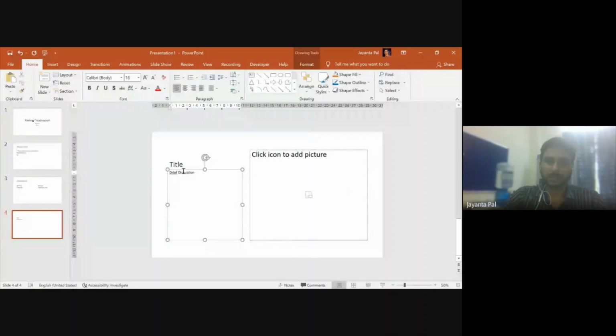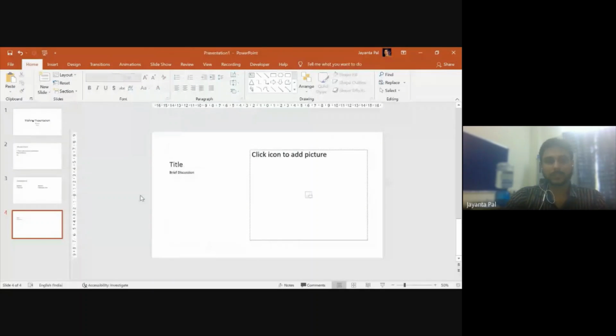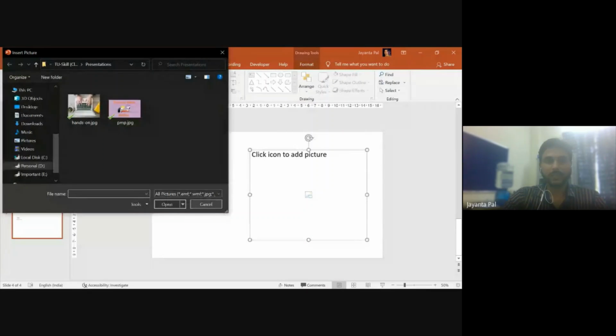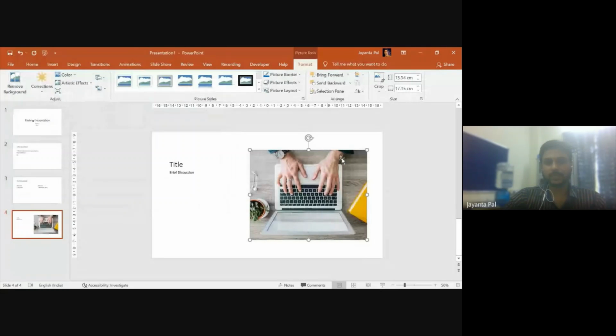Okay, so for example like this. So this is how we can change the layout of a particular design. So here, as it says click icon to add picture, I can click here to add some picture. If I click this button, then I can add the picture also, because this section is meant for a picture, right?